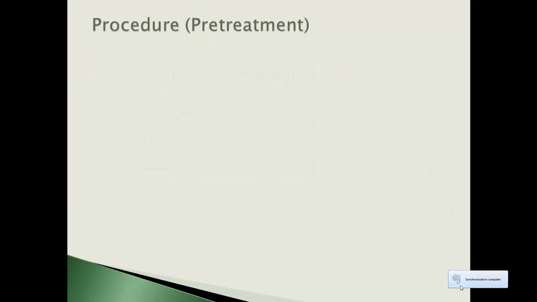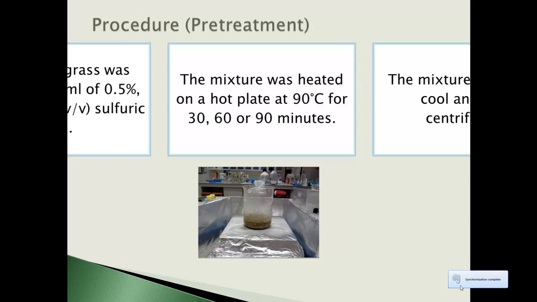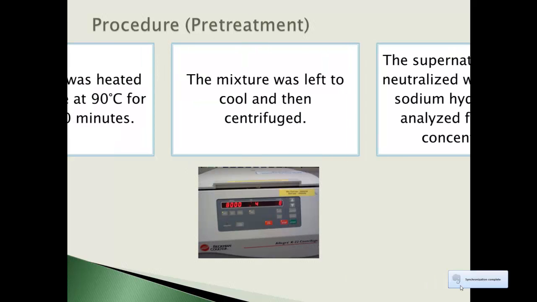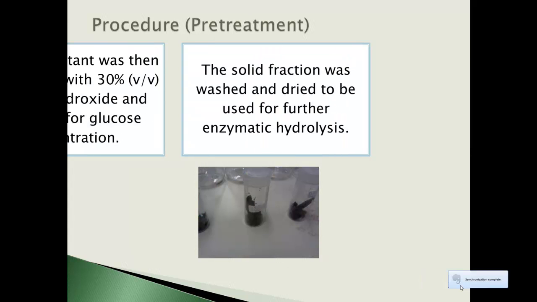To carry out the experiment, cowgrass was added to sulfuric acid of varying concentrations. The mixture was boiled on a hot plate for different durations. It was left to cool and then centrifuged. The supernatant was then neutralized with 30% sodium hydroxide and analyzed for glucose using the DNS total glucose assay. The solid fraction was washed and dried to be used for further enzymatic hydrolysis.